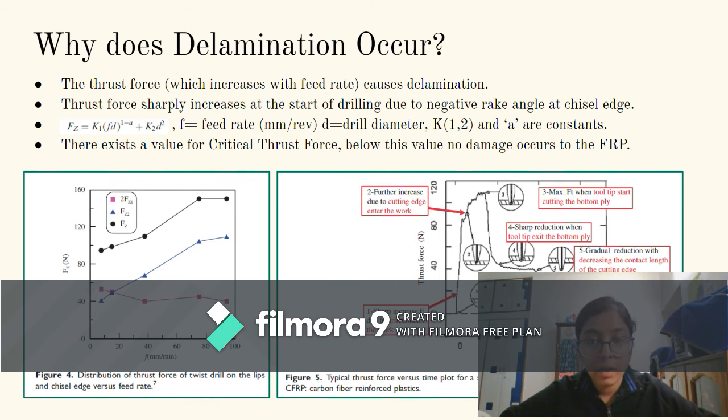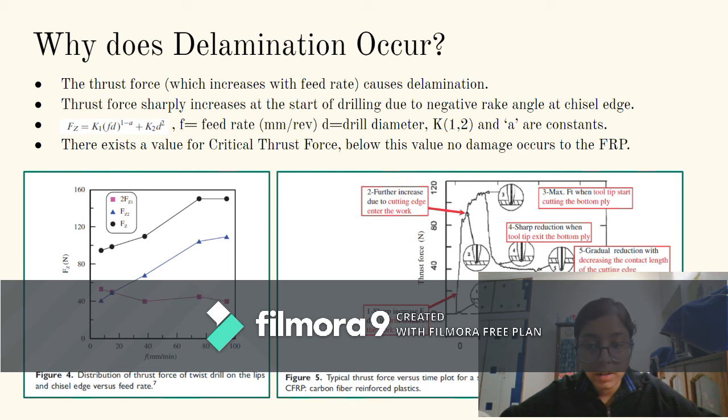The second graph towards the right can be explained as follows. It is a general form of the thrust profile, and it comprises six main stages. Initially, there is a sharp increase in the thrust force due to the initial entry of the drill into the material. Further increase in the force is observed when the second cutting edge enters the workpiece.